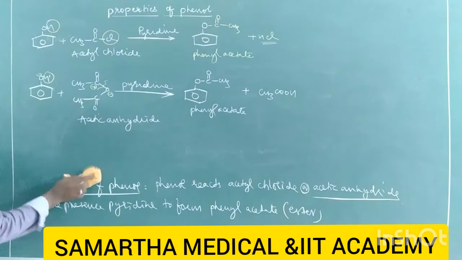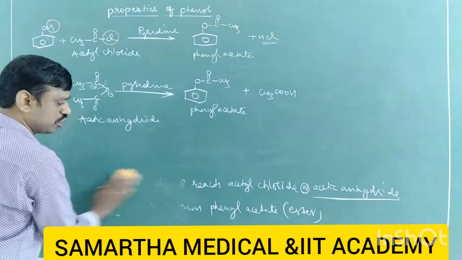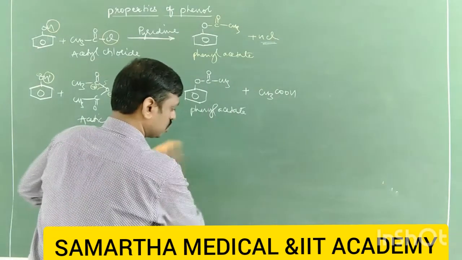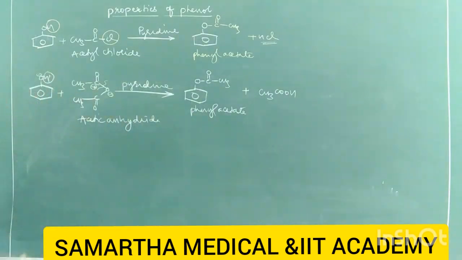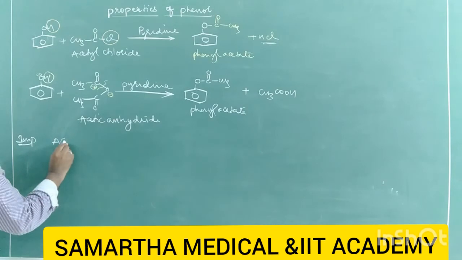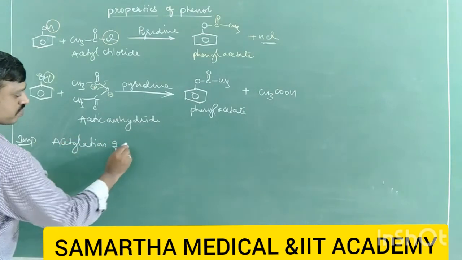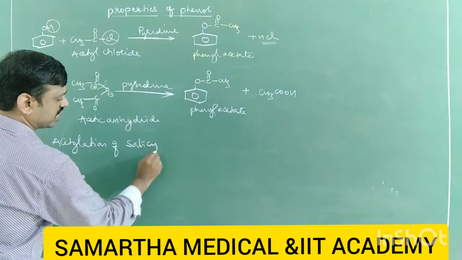But here one important reaction we have, acetylation of salicylic acid. So make an important note, many times this question has appeared in the board exam. Let us see acetylation of salicylic acid. So what is salicylic acid?